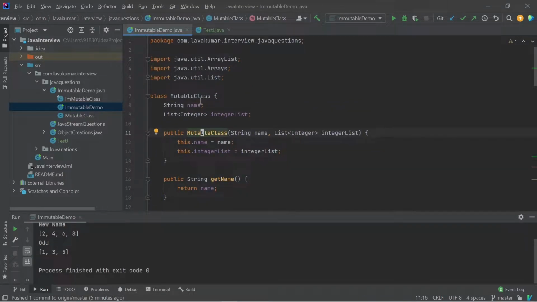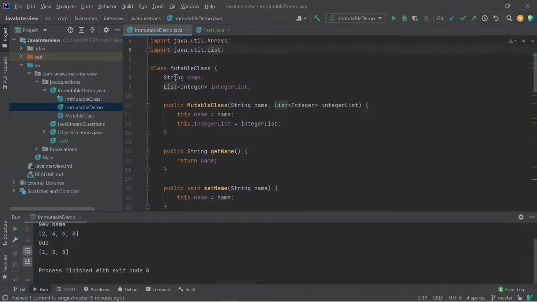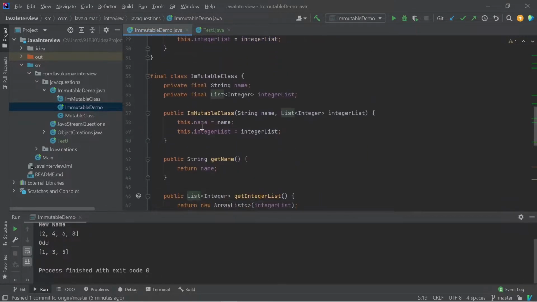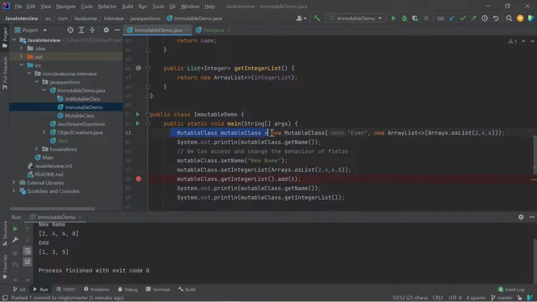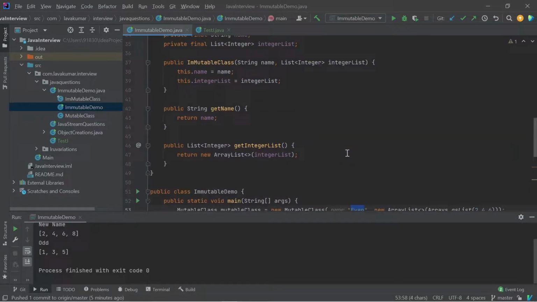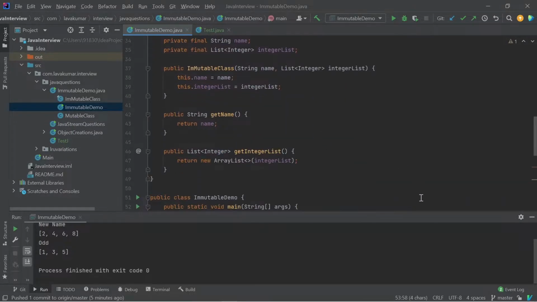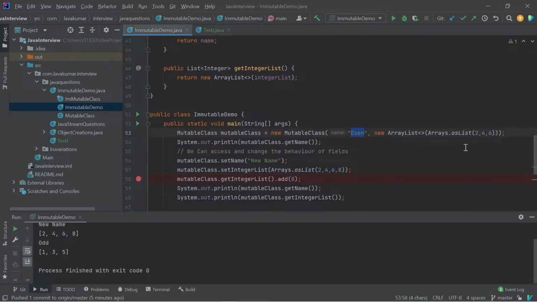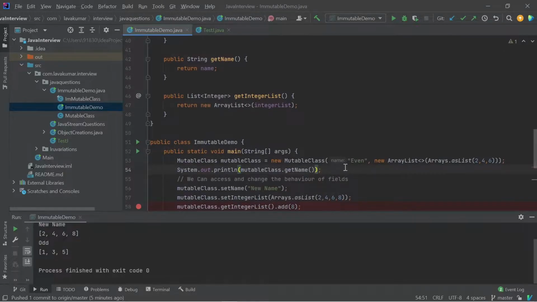So this is the task, where we should make the mutable class into an immutable class. So how do you say this is the mutable class? Here, if you see, I have declared the mutable class with two parameters, a string and an integer list. One is name, "even", and the list is 246. So when I'm printing getName here, it will get the name, "even".